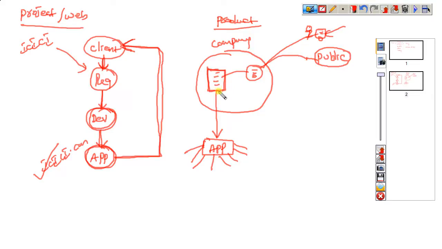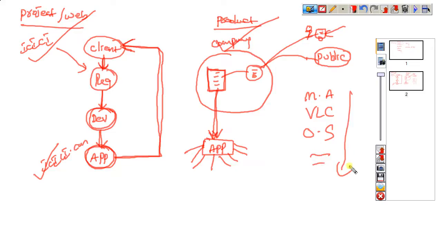Using these solutions, they develop McAfee antivirus and release it to the market, and all the persons who require it purchase and use it. So everybody can use this application. The earlier one we call a project, and this we call a product. McAfee antivirus, VLC player, operating systems, so many mobiles, all these we call products.